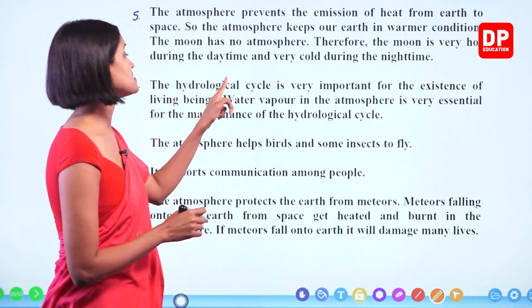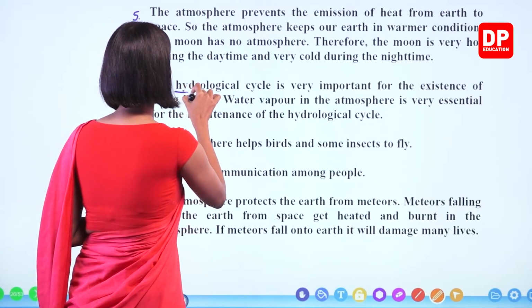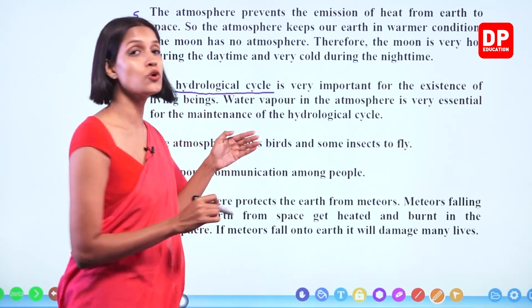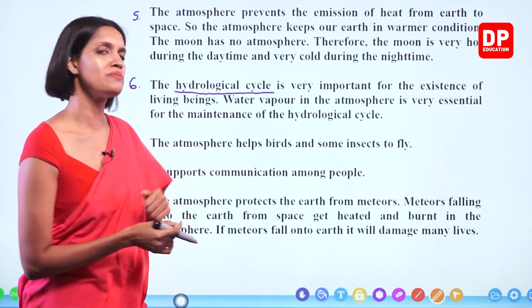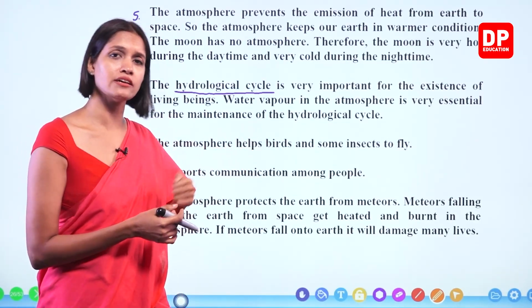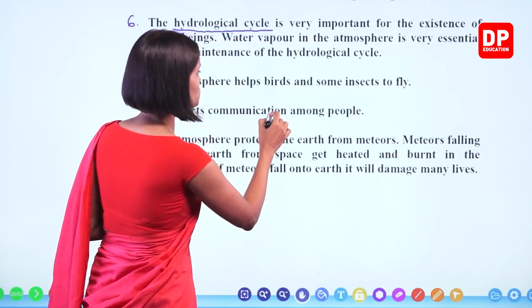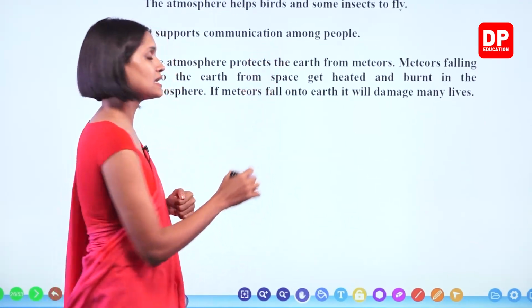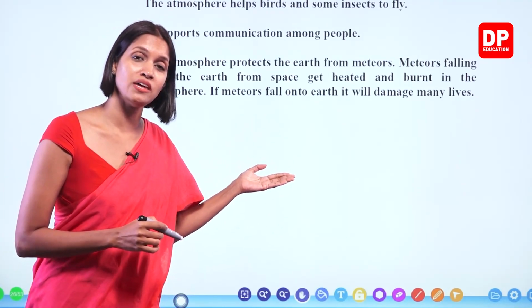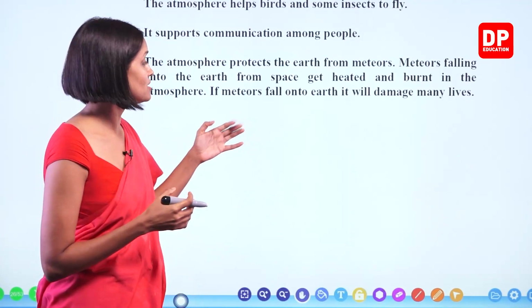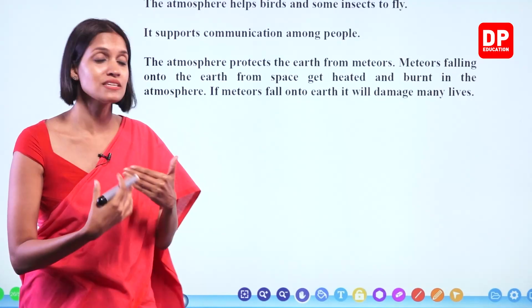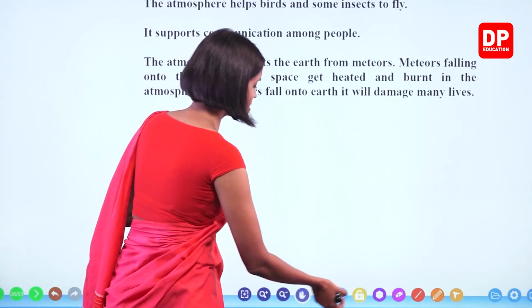So, number 6. The hydrological cycle. What is the hydrological cycle, children? Water cycle, right? Do you remember we learned about this water cycle before? Even in grade 6, we learned about the water cycle. Do you remember what the water cycle is? Here in the water cycle, we explain that water present in the earth circulates, right? So how does this happen?